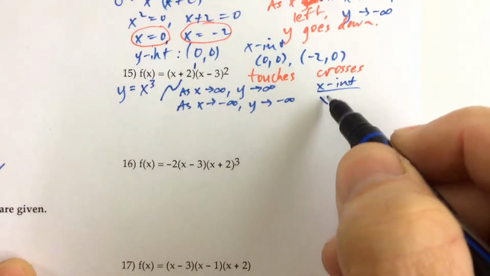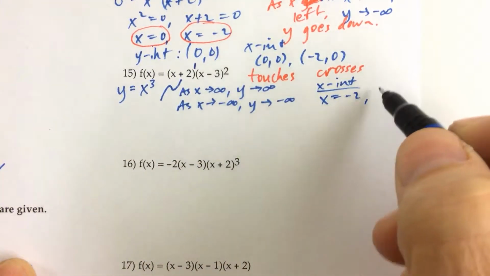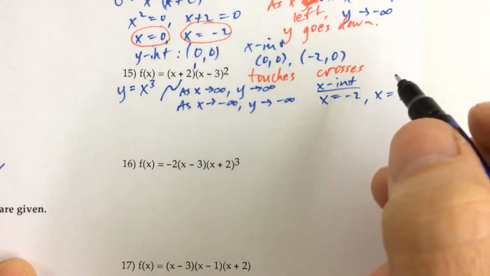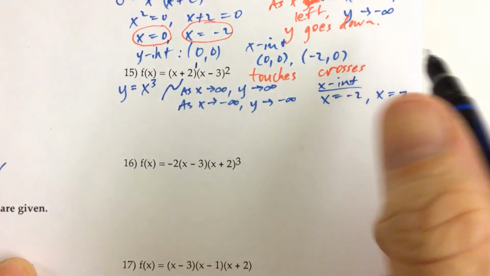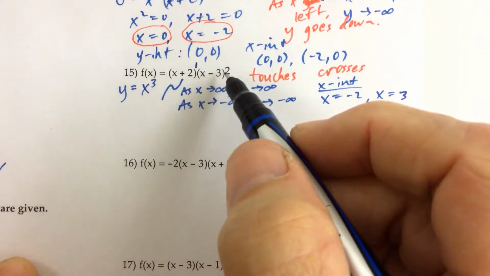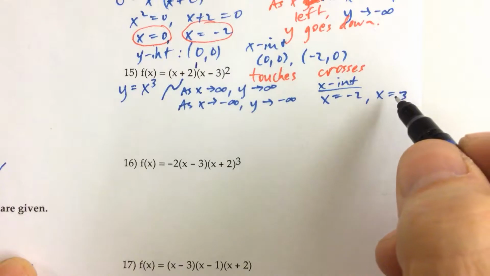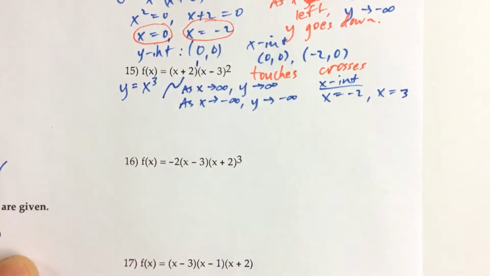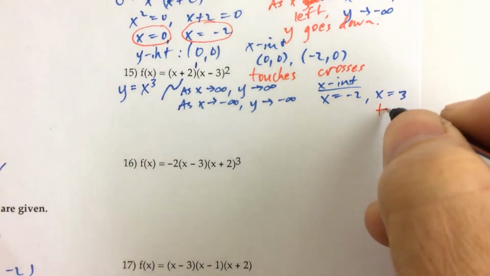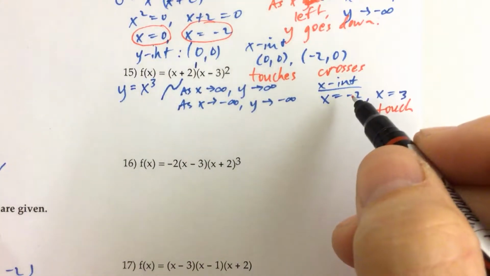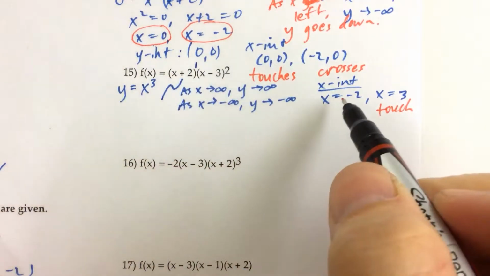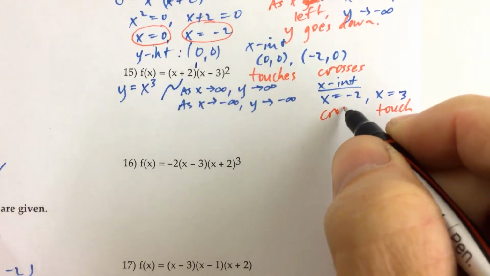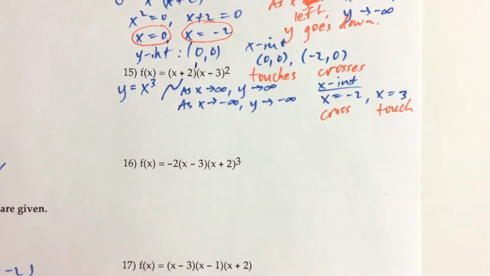If x plus 2 equals 0, then x equals negative 2. If x minus 3 equals 0, then x is equal to 3. The multiplicity of the factor x minus 3 equaling 2 would say that the graph would actually touch the x-axis at x equals 3, touch. And the multiplicity of the factor x plus 2, which corresponds to the zero of negative 2, is 1, so we would have the graph crossing the x-axis at negative 2.